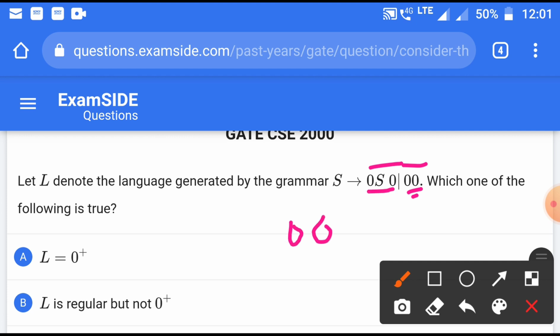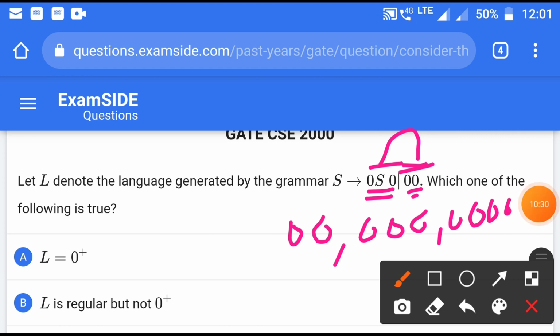If we use this production rule once and then S is eliminated by this value, it will generate four 0s, and in other cases six 0s, and so on. So what we have got is that it is generating an even number of 0s.